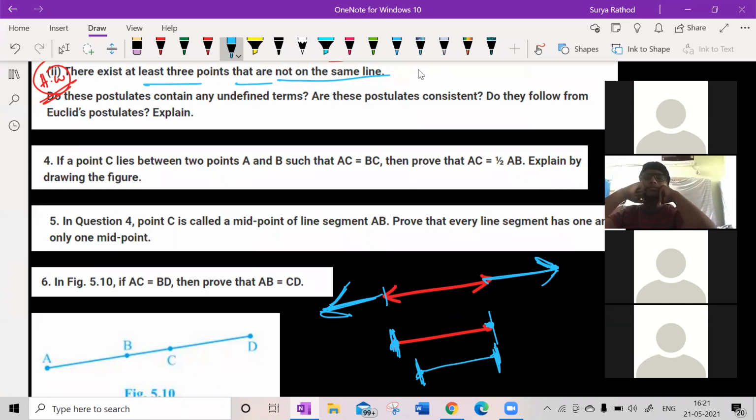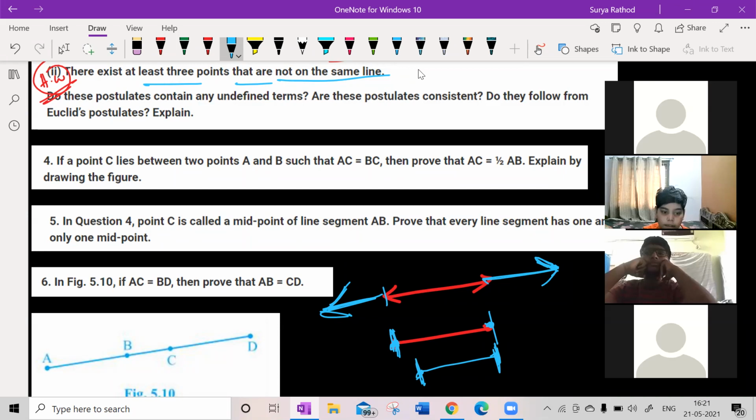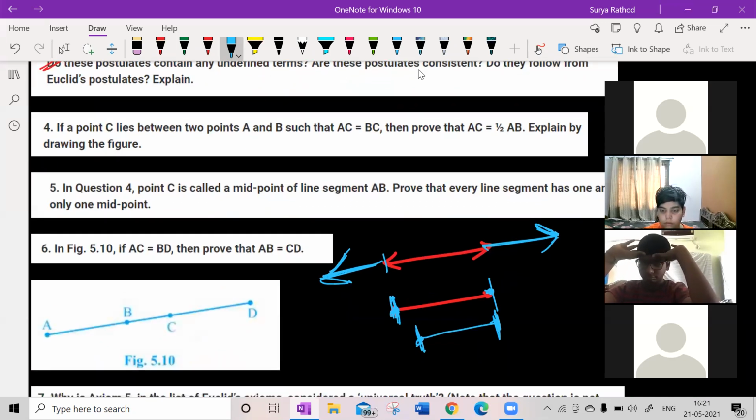A line is extended in both directions, but a line segment has two fixed points. It's a very simple concept: a line between two fixed points. So we won't be wasting much time on this simple concept.